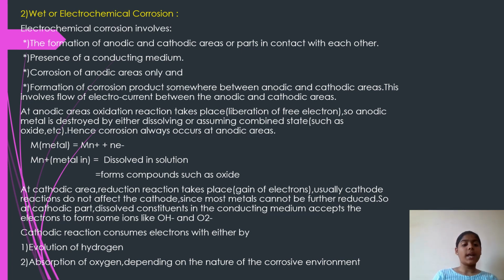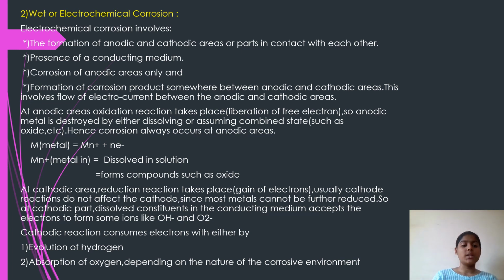At anodic areas, oxidation reaction takes place, that is, liberation of free electrons, so that anodic metal is destroyed by either dissolving or assuming combined state, such as oxide, etc. Hence, corrosion always occurs at anodic areas.